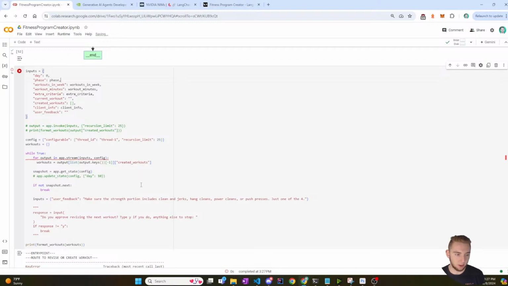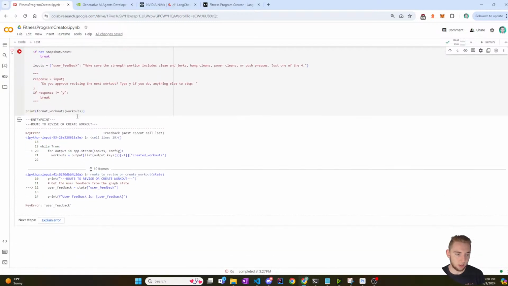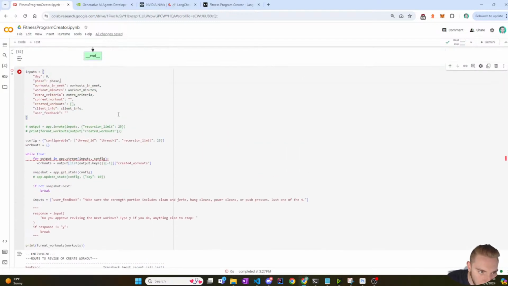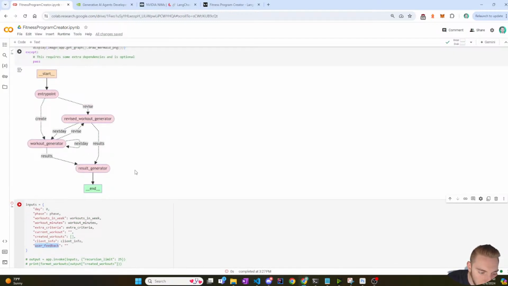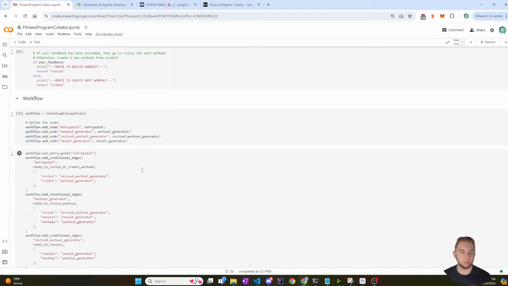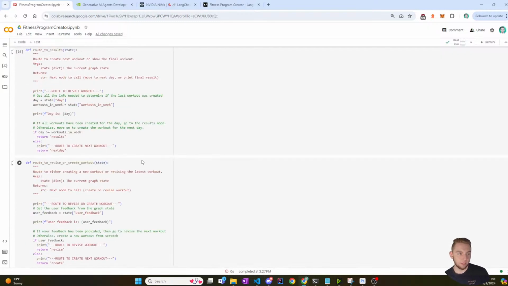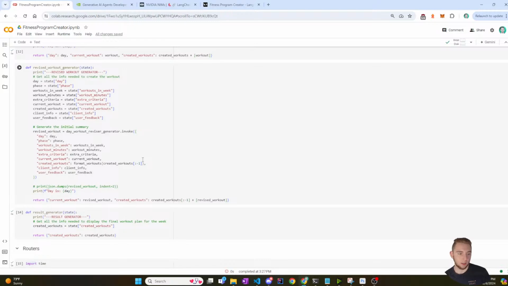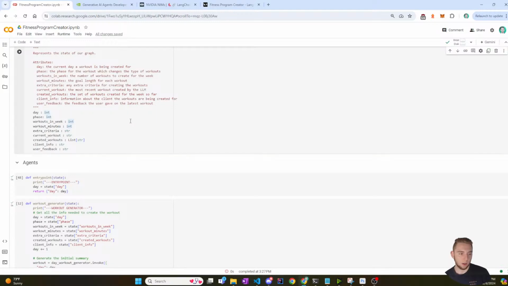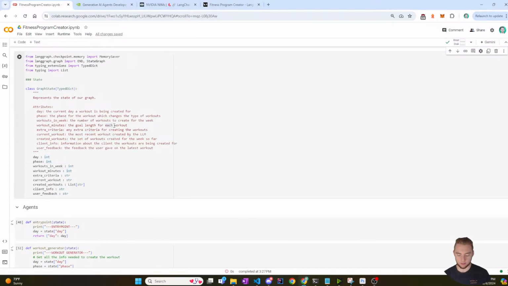Maybe my inputs got messed up. That looks right. I spelled something wrong, because it's saying that there's a key error. Might have.